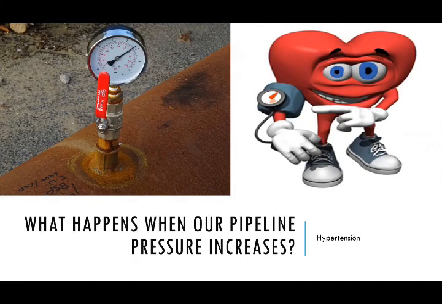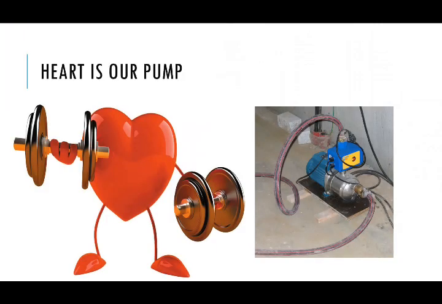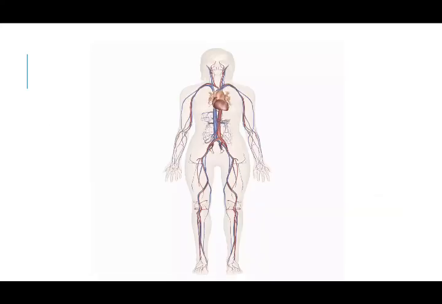What happens when our pipeline pressure increases? Our heart is a pump, just like a motor which we use to pump water. Our heart pumps blood through pipes. These pipes are our blood vessels. The blood vessels span our whole body from head to toe.